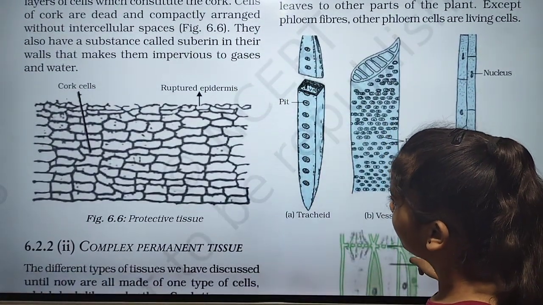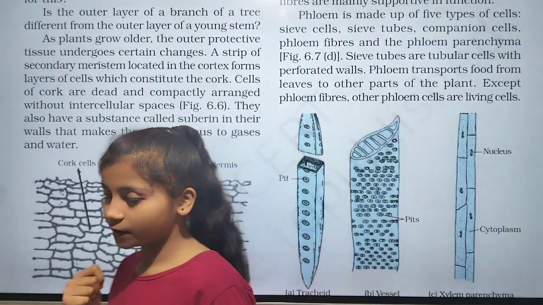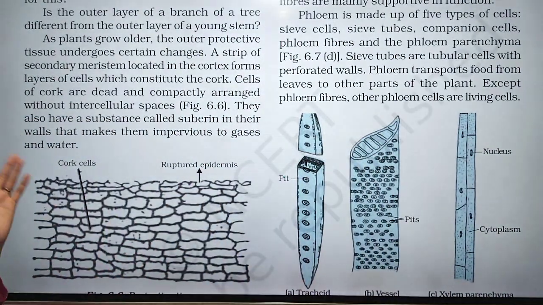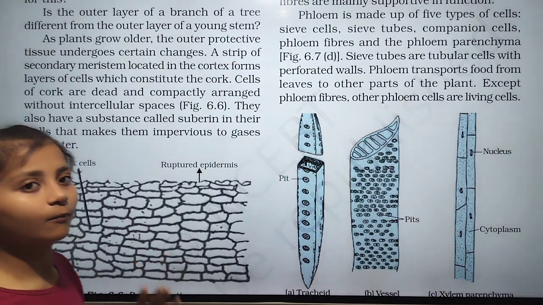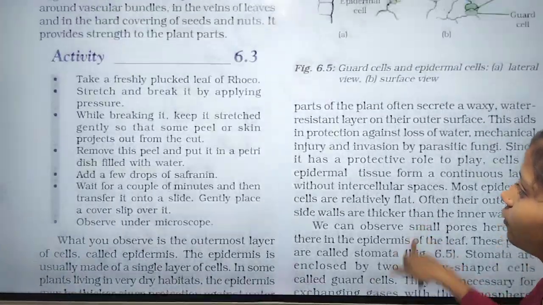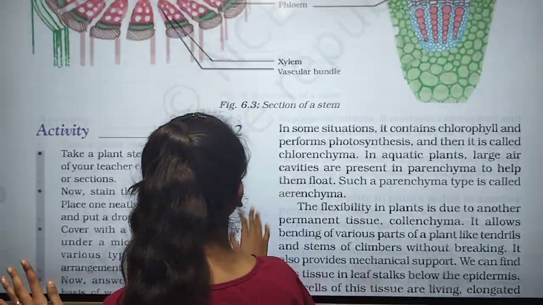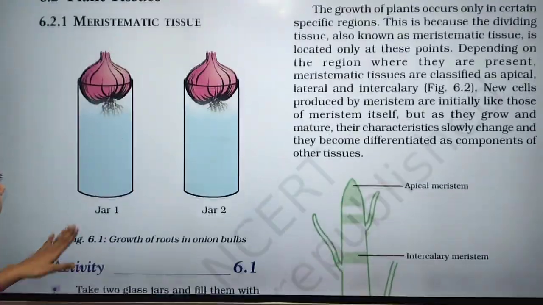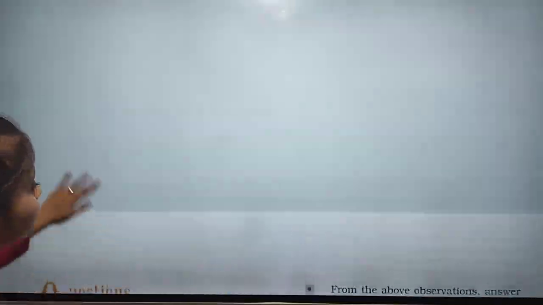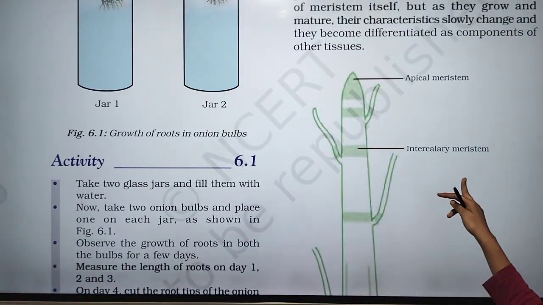In permanent tissue there are two types, simple permanent tissue and complex permanent tissue. In meristematic tissue there are three types: lateral, intercalary, and apical.